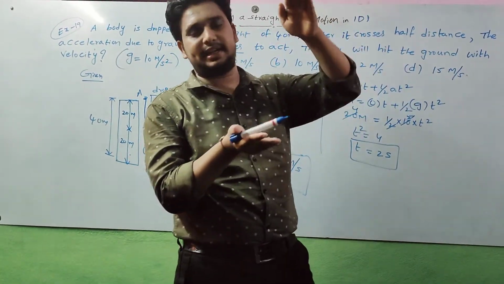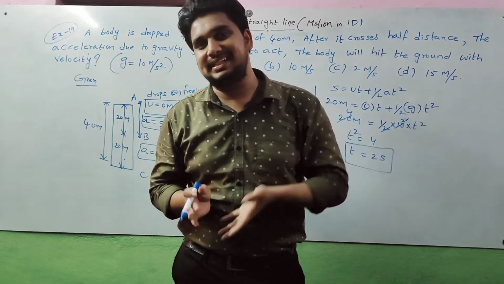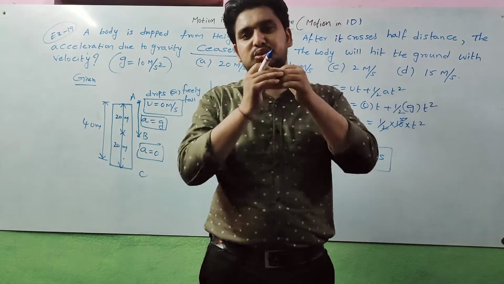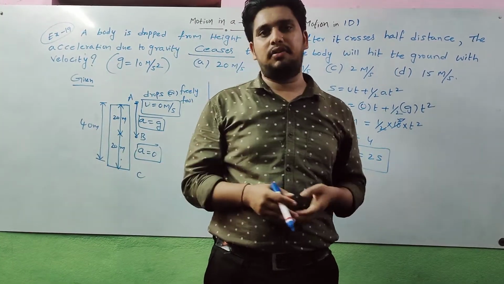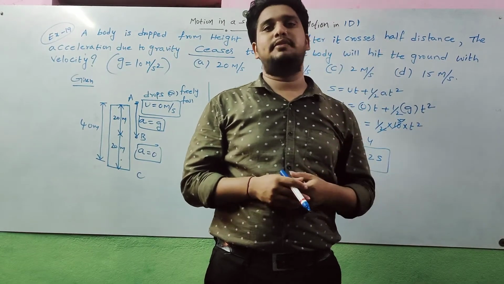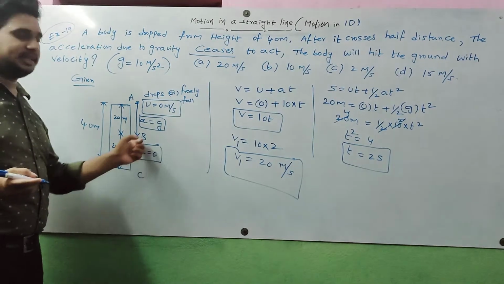Acceleration due to gravity is acting for the first half. In the next half, acceleration due to gravity ceases. There is no acceleration due to gravity, no gravitational force. Just an assumption. In the next half, then what is the velocity of the body at the ground? So for the next half, acceleration is 0.